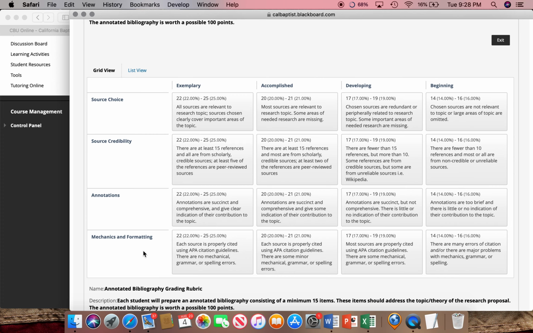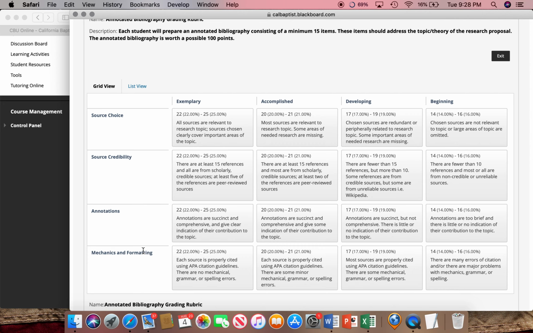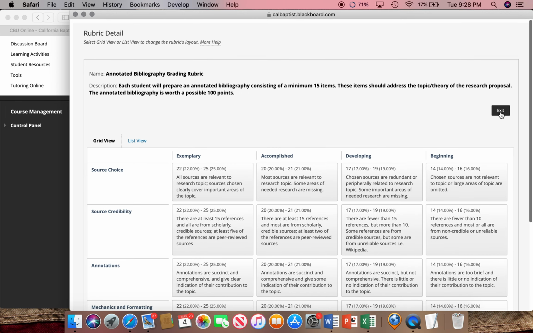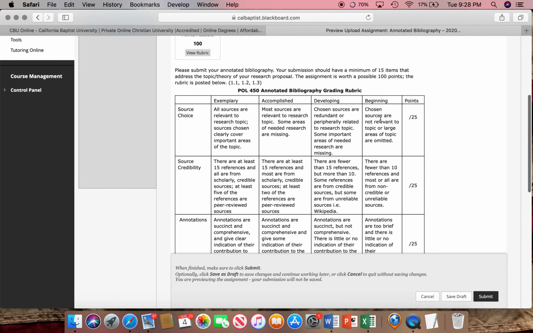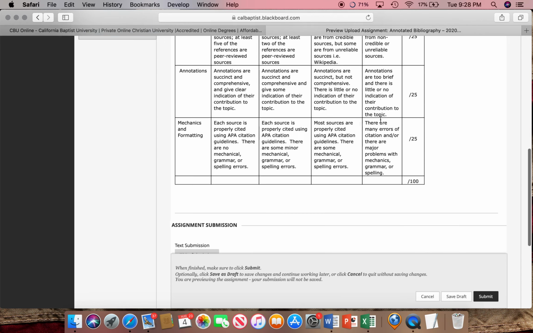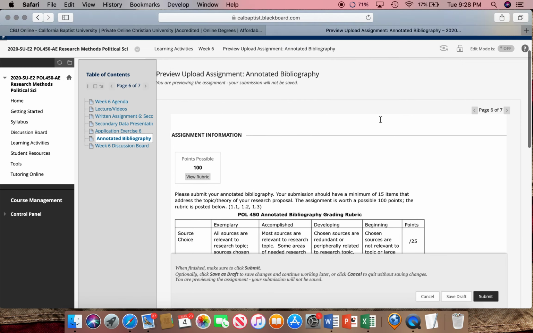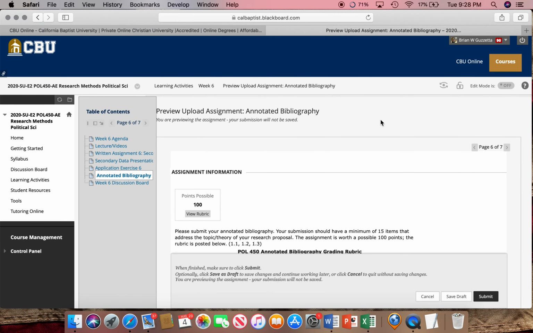I want a paragraph on each one of the sources and why it is applicable. So you have a substantial assignment, but I hope that for many of you, you've got many of these, and we just need to clean them up, make sure that they're cited appropriately, and make sure there's good content for each one. And once again, this will be due by the end of the week on Sunday at 11:59.